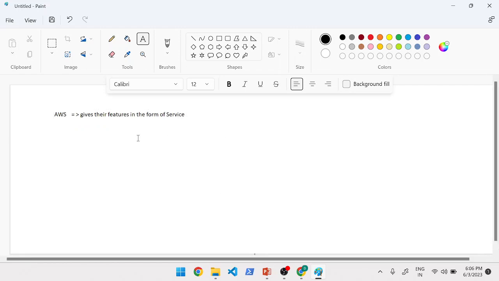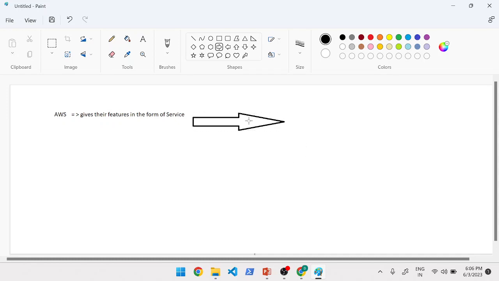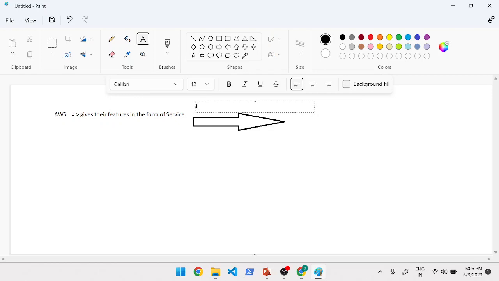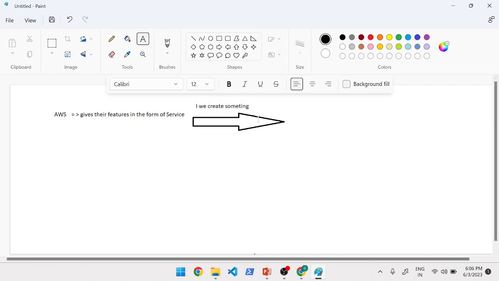If we create something using this service, then it is called a resource.